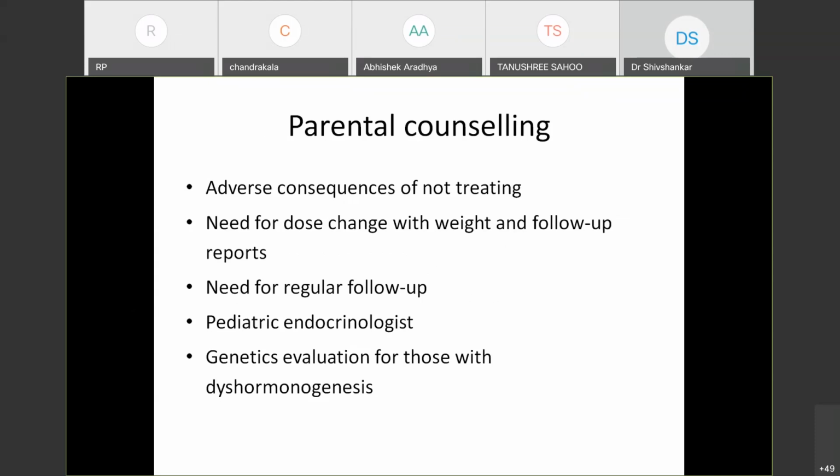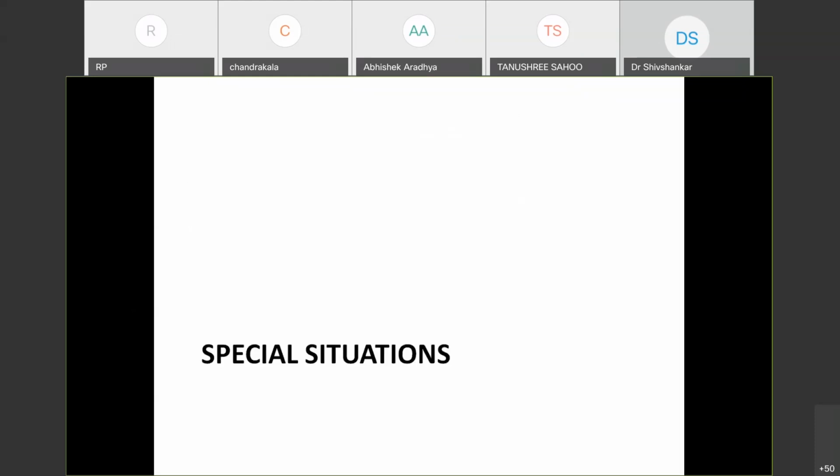We should also tell about the dose changes required with increasing weight and follow-up reports, and the need for regular follow-up, and a pediatric endocrinologist. Whenever there is any confusion, you should always involve a pediatric endocrinologist. And genetic evaluation for those with dysharmonogenesis. I will just deal with some special situations which we commonly see in NICU.